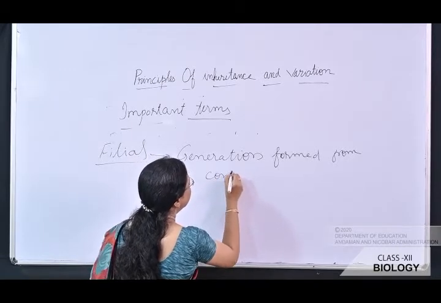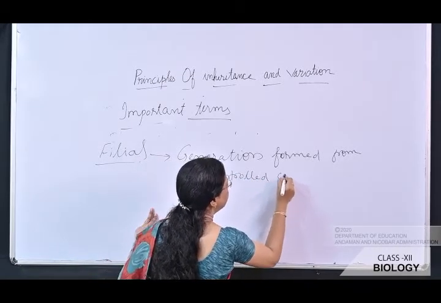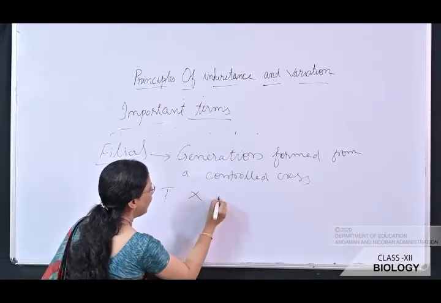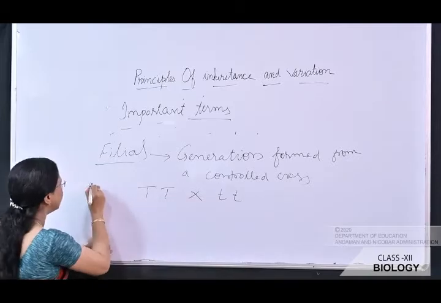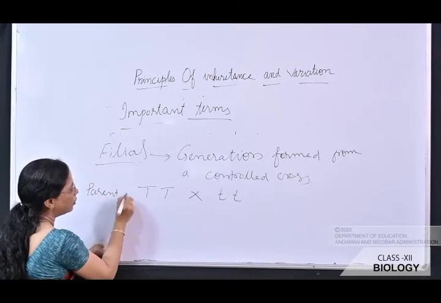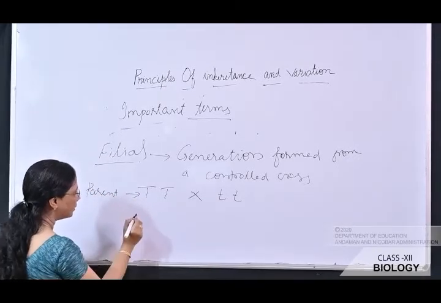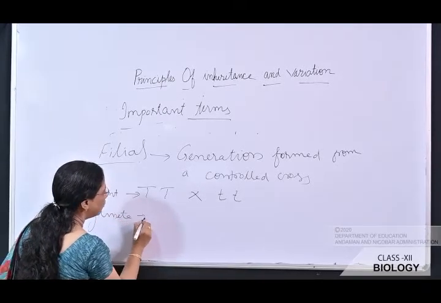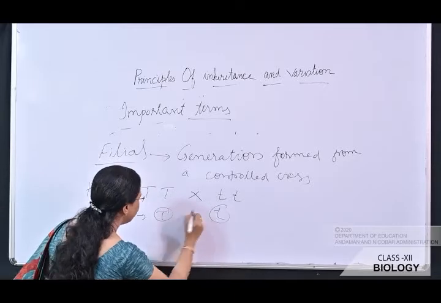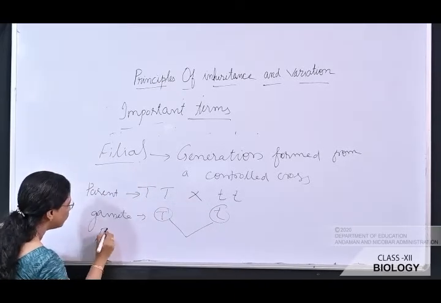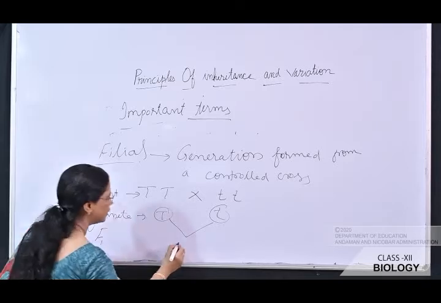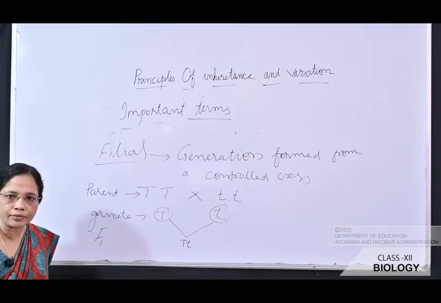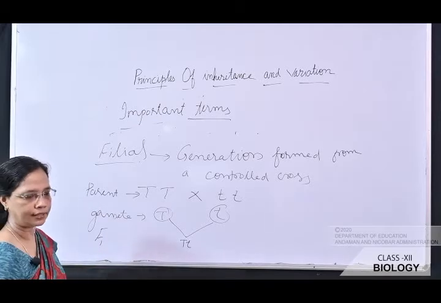Suppose we are crossing capital T and small t. These are the parents. We consider it as parent. Okay, and here we'll write it as a gamete. So it forms gamete like this. When it is crossed, this is the first filial generation. This is the first generation, after which we'll write F2, F3 like that. This is the filial generation.